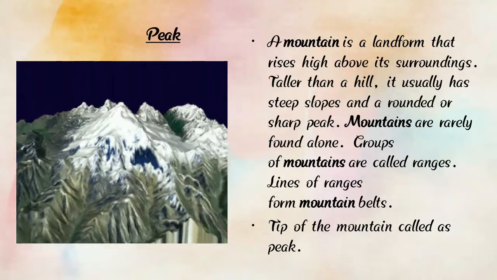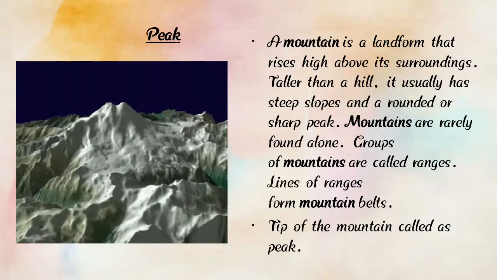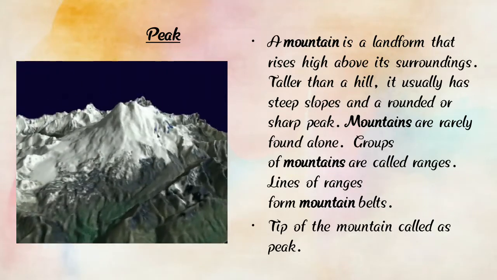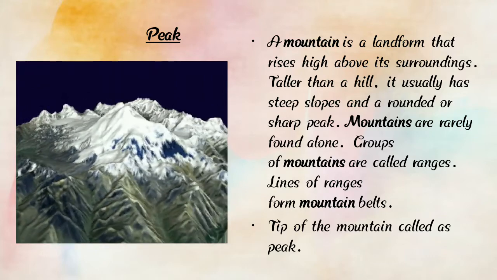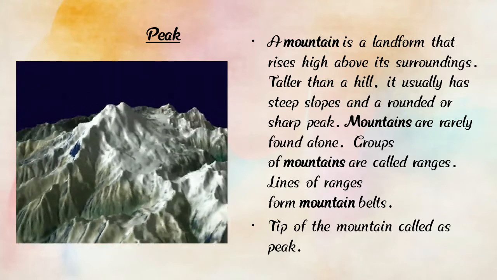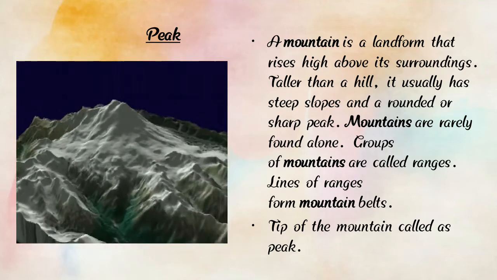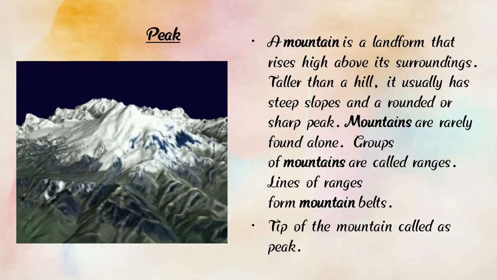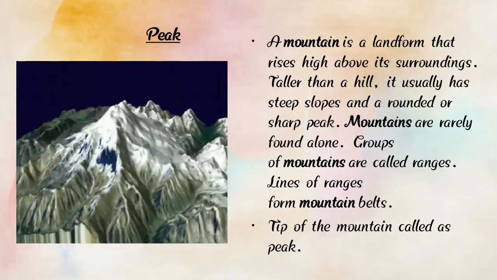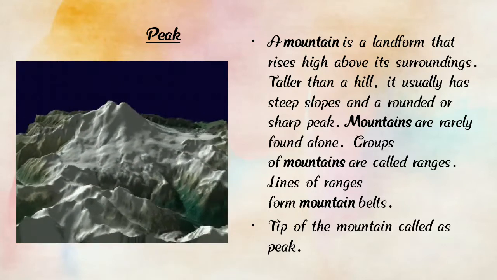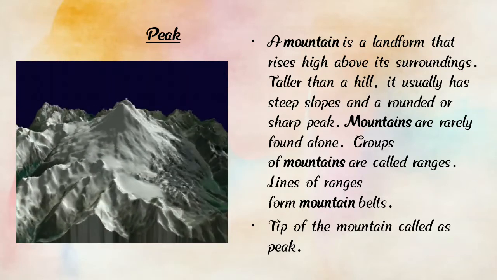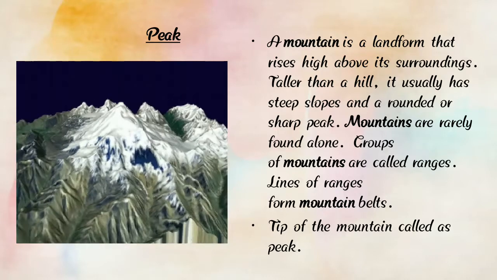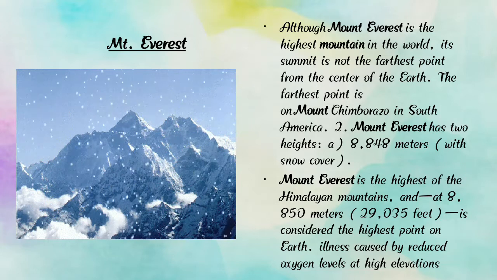Mountains are rarely found alone. Mountains are mostly found in groups, and lines of ranges form the mountain belts, and the tip of a mountain is called a peak. So children, you all understand about a peak, the tip of a mountain. Now we are going to learn the next slide, and it is Mount Everest.